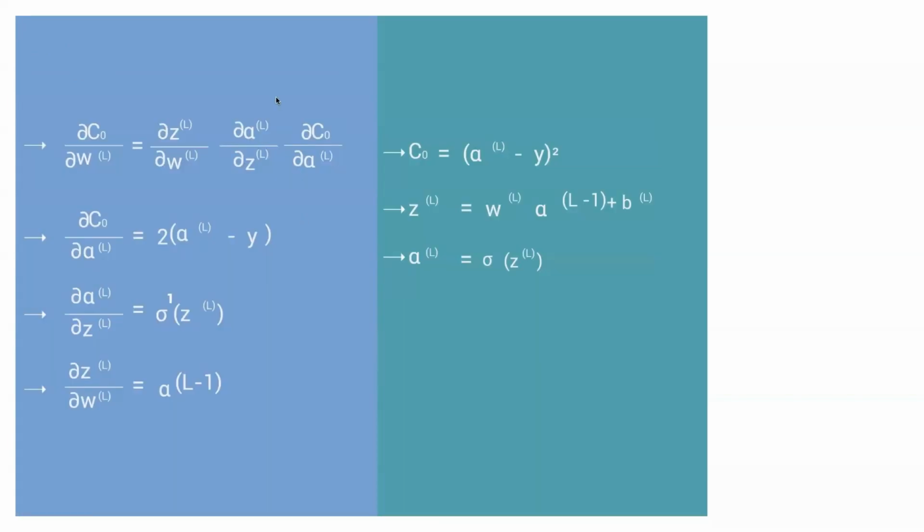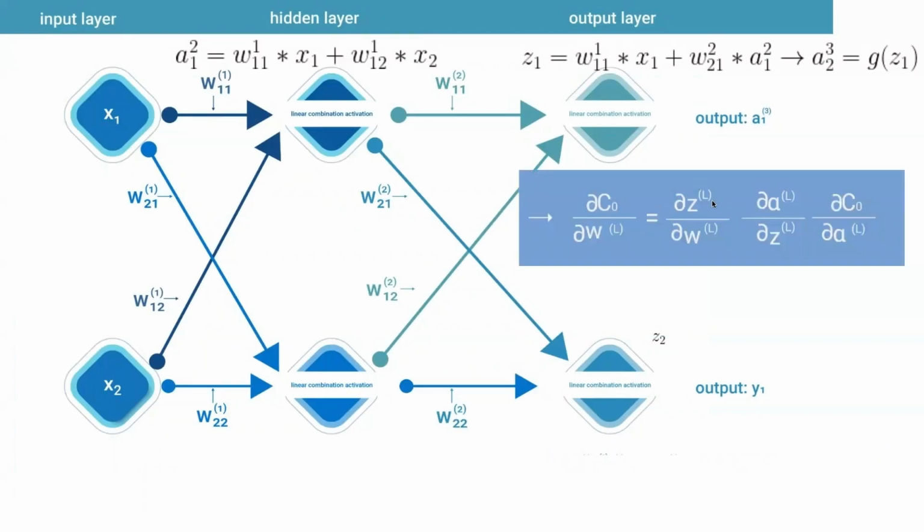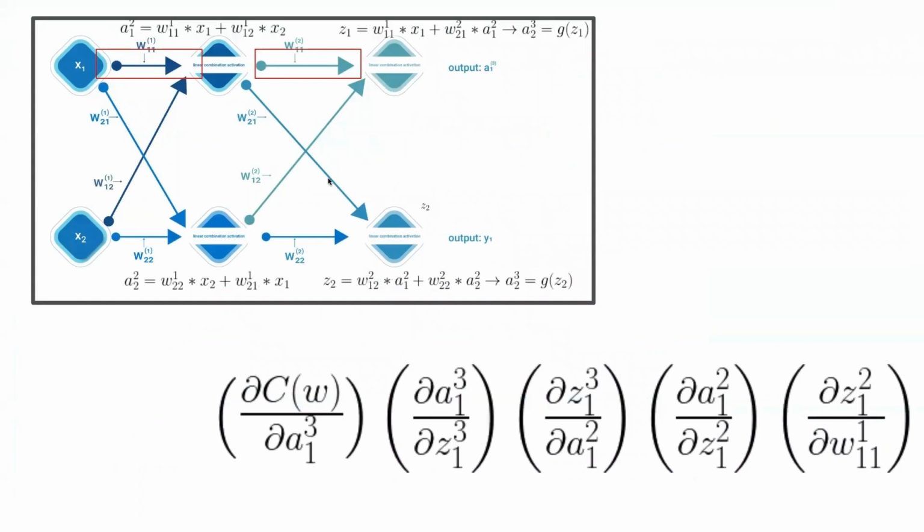Now, this is the formula that we have for our neural net example, and this is a closer look at our sample neural net. And again, we are now going to be using the partial derivatives for each of these terms to determine the derivative of the cost with respect to the weights. Now, if we were to perform a derivative chain for the highlighted sections in our neural net, this is the way that the terms would look.